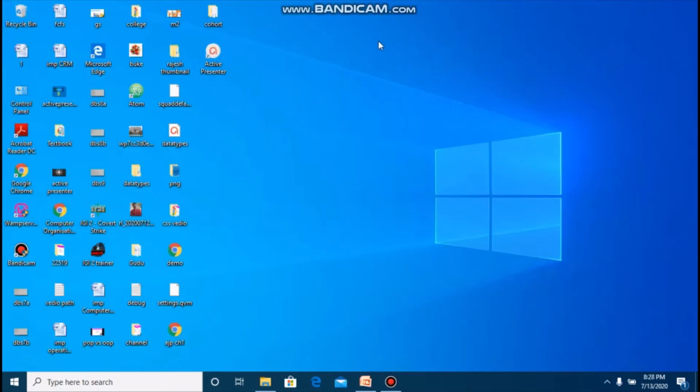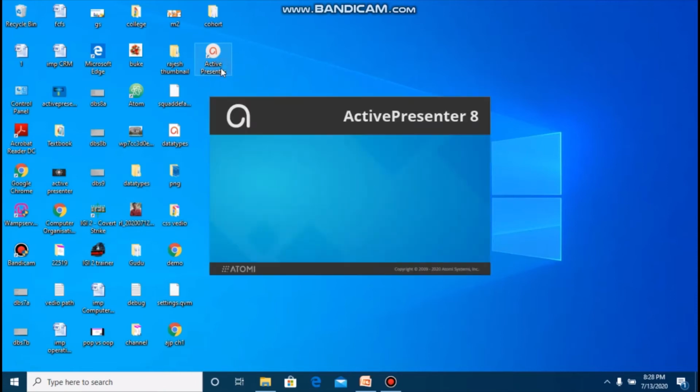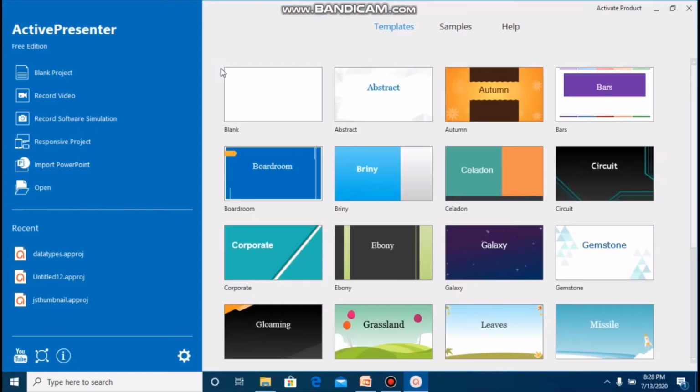When you complete your Active Presenter installation, it will create an icon on your desktop, and the first time you open this icon for Active Presenter, it asks you to select a particular UI theme. UI theme means user interface theme. It may be light or it may be dark. As per your choice, you may select the UI theme for your environment of Active Presenter. Friend, after selecting an appropriate UI theme, you get the startup page.